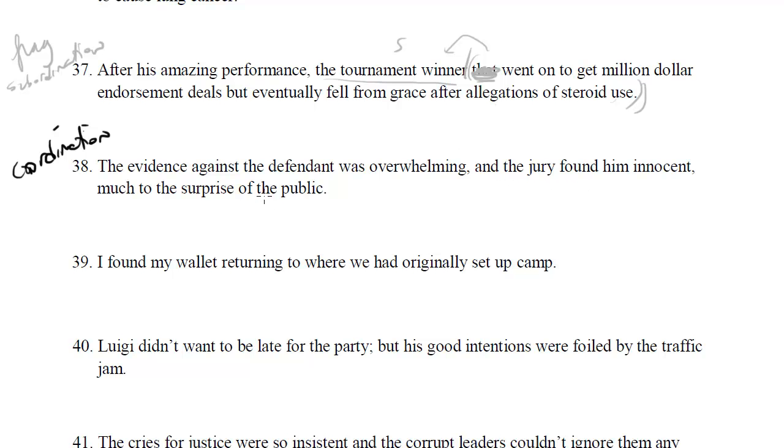So we have two kind of contrary ideas. On the one hand, the evidence against the defendant was strong, but he was nonetheless found innocent, right? So the issue is with the logic of the and. The and usually is used to connect two similar ideas moving in the same direction. Here, we don't want that. We would rather something like but or semicolon however. However you want to do it, it doesn't matter. You just got to show the contrast from one clause to the next. That's a coordination issue, the logic of the coordination.